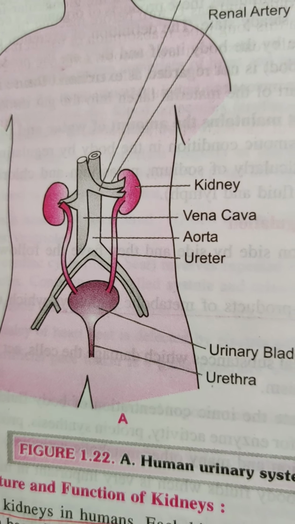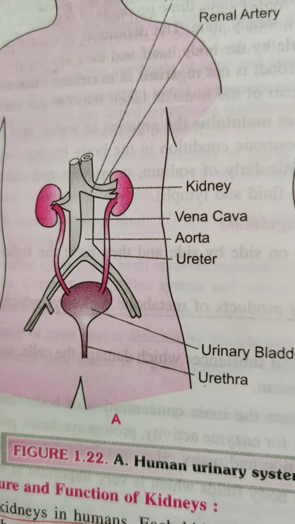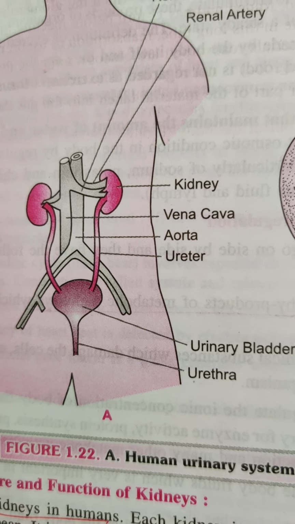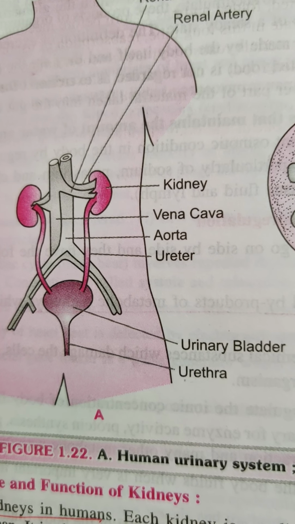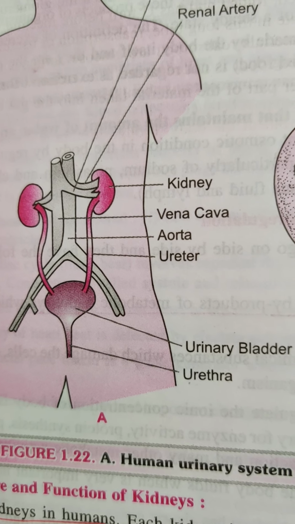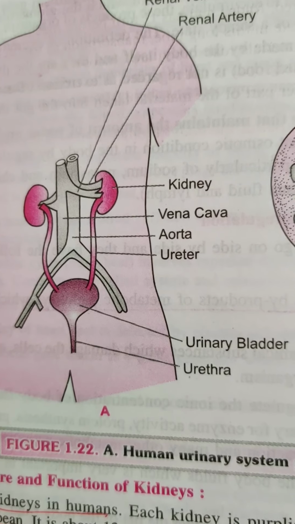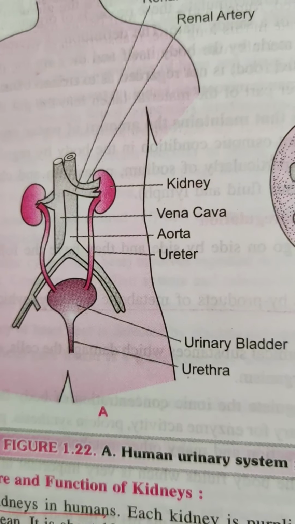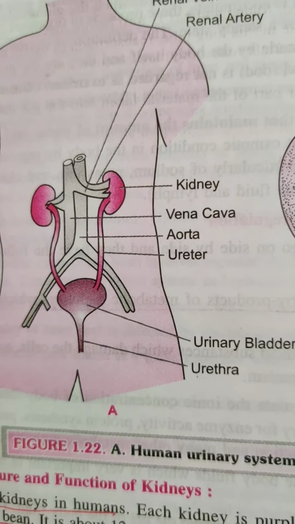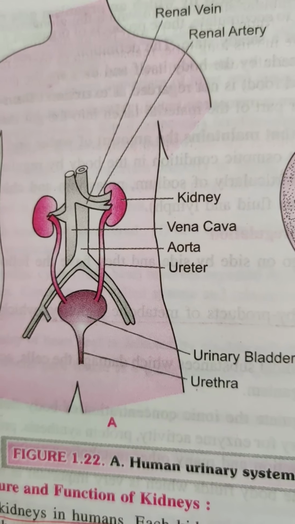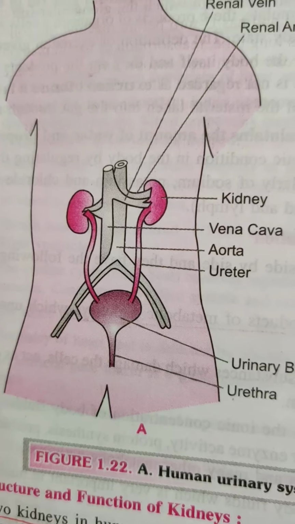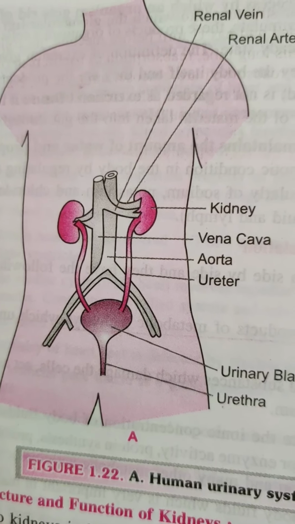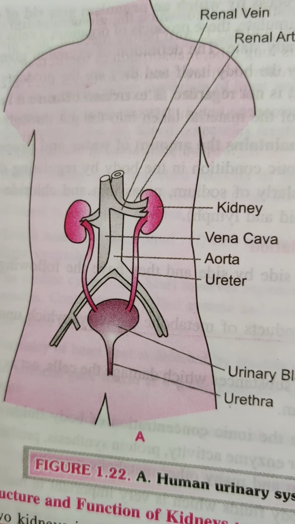Excretion is a biological process by which an organism gets rid of excess or toxic waste products of metabolism. Means removal of toxic substances or waste products from the body is called excretion. Waste products are the products of metabolism. These are the products of all metabolic activities.